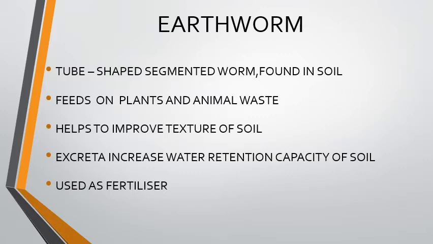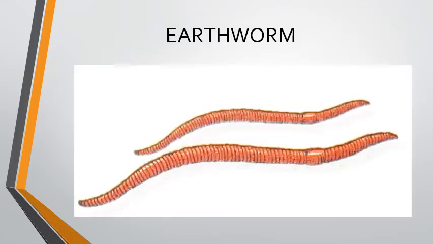Earthworm. It is a tube-shaped segmented worm which is commonly found in soil and feeds on plant and animal waste. It helps to improve the texture of soil. Excreta of earthworm increase water retention capacity of soil and is used as a fertilizer. This is the picture of earthworm.